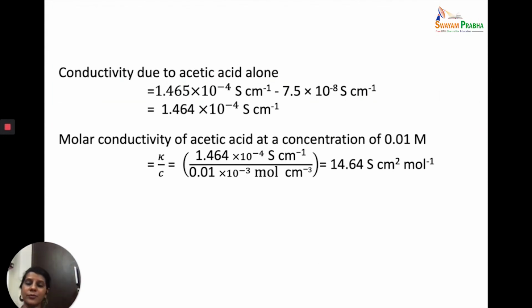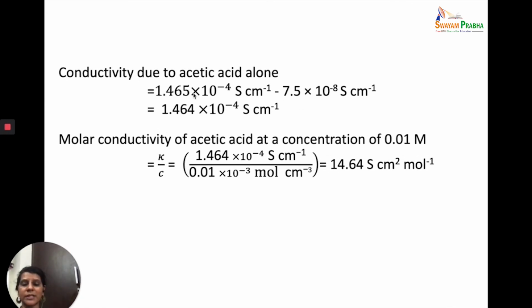Now we need to find out the conductivity due to acetic acid alone. We are told that this solution is being made in water whose conductivity value is given here, 7.5 into 10 to the power minus 8 Siemens per centimeter. So if we just subtract this value from the value that we have obtained for our solution, we will get the value for only the acetic acid.